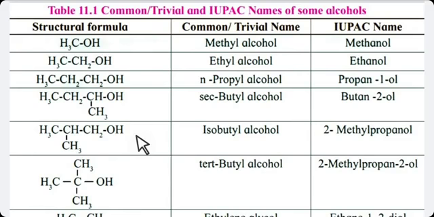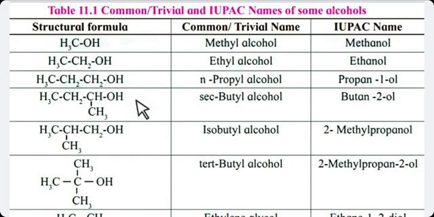For secondary, as you have seen in this example, the OH group is attached with a carbon, and this carbon atom is attached with 2 carbon atoms. Clear, students? I am going to repeat it. The OH group is attached with a carbon which is again attached with 2 carbon atoms.